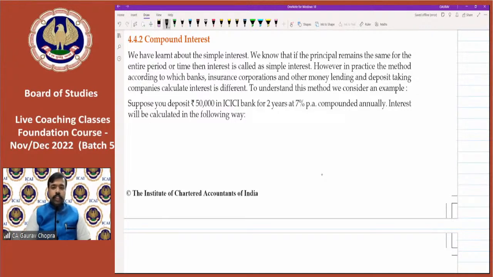So in today's session, we are completely going to discuss compound interest, one of the most challenging topics of the chapter. In this topic, we have to learn most of the calculator tricks, how to solve most of the questions using our calculator, how to use fewer buttons for more calculations. So in this session, we are going to discuss all these things.